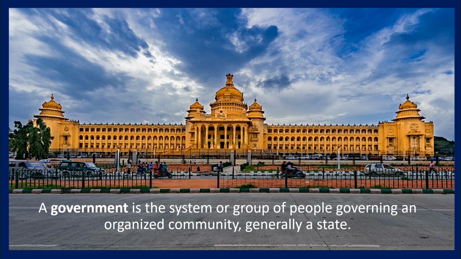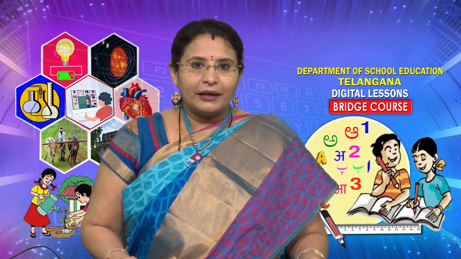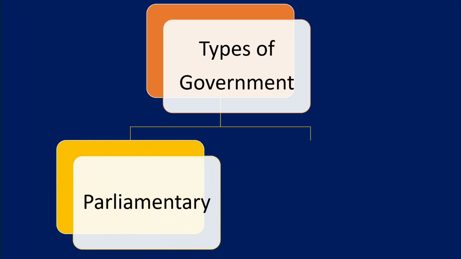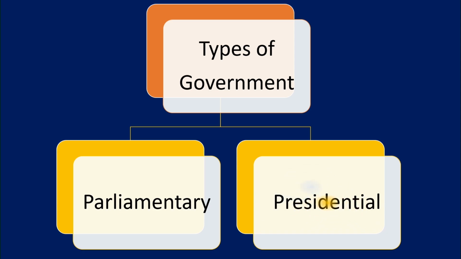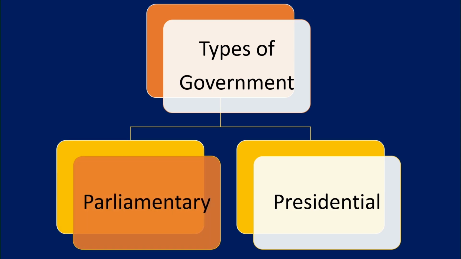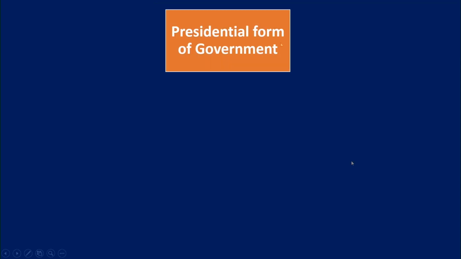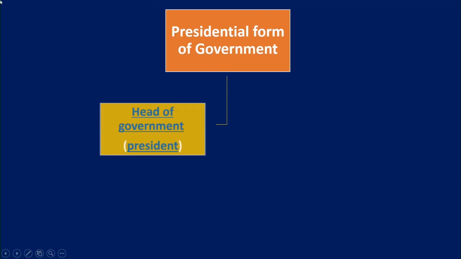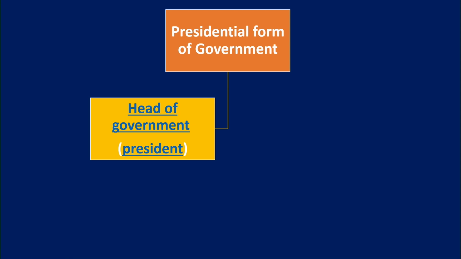Now children, we have two types of government. One is the parliamentary system of government and the other one is the presidential form of government. Our country follows the parliamentary form of government. Let me first explain to you about the presidential form of government. A presidential system or a single executive system is a form of government in which a head of the government, that is the president, leads an executive branch that is separate from the legislative branch.